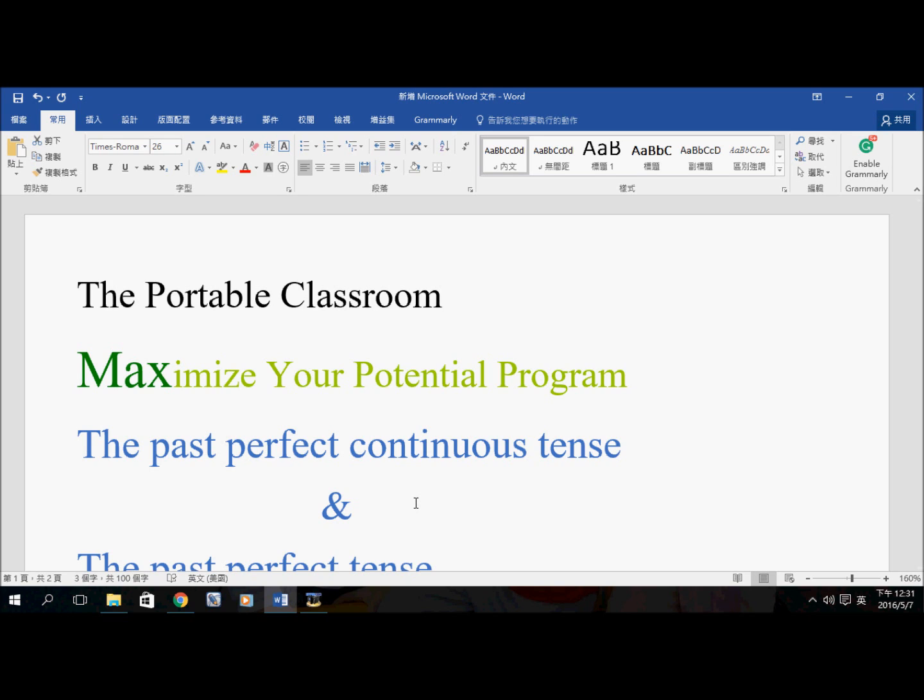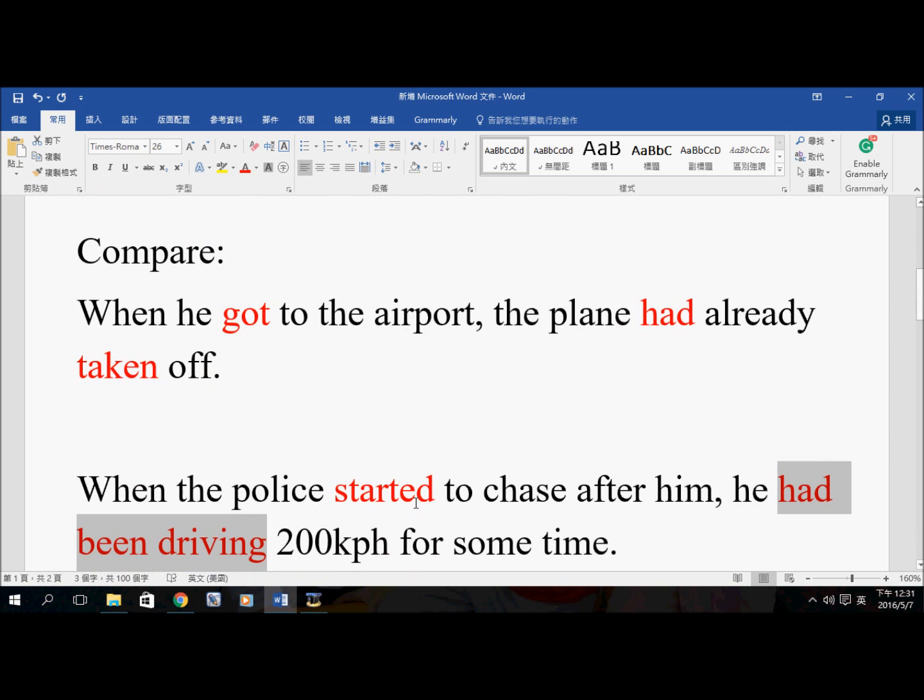In this video, we are going to compare the past perfect continuous tense with the past perfect tense. Let's look at some examples below. The first two examples.